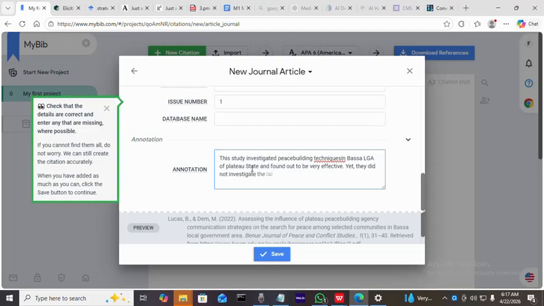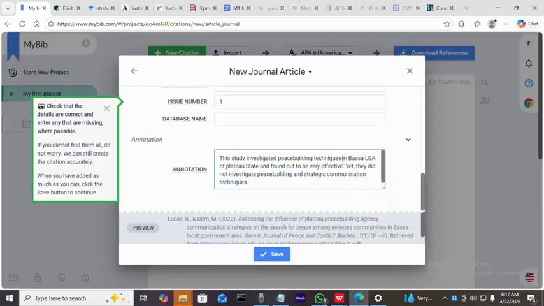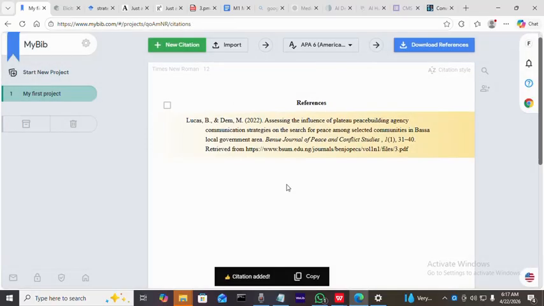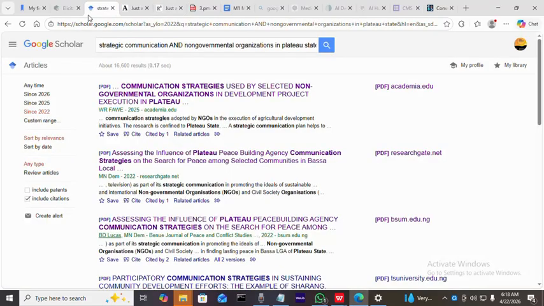So the idea is: what is the focus of this paper, the objectives, then you need to put the limitation, because you're doing a critical review. You are not just being descriptive. What did they find out? But what did they leave out that your own study is contributing? This is very, very key. So you have done the annotated bibliography, and this is what a reference will look like. Watch our full video on using my bib.